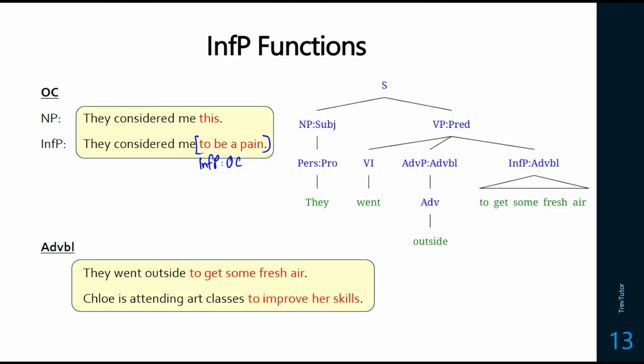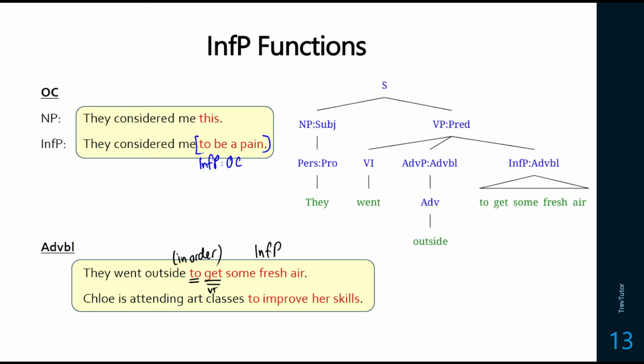So the last one it can be is an adverbial. So you can think of any adverbial infinitive phrase as being like an in order to phrase without having the in order in front. So they went outside in order to get some fresh air, or they went outside to get some fresh air. So this is an infinitive phrase. We see the infinitive to up front. We see the verb coming after, so the transitive verb, and then we see the noun phrase direct object after that. But that whole thing is a modifier, so you can move it around.